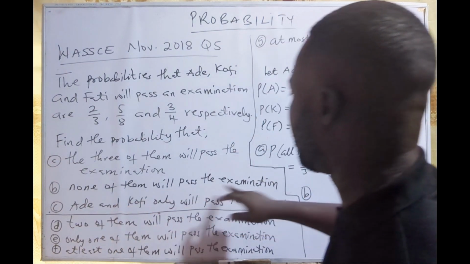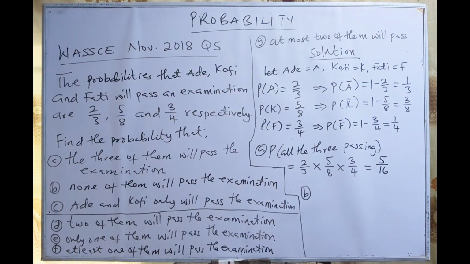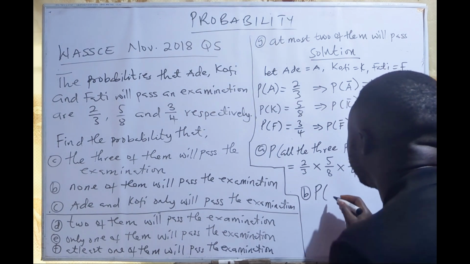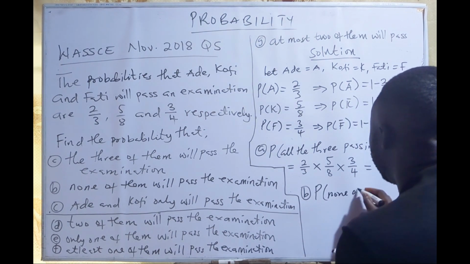Probability of none of them will pass the exams. If none of them will pass, then Kofi will not pass, Ade will not pass, and Fatih will not pass. So all the 3 are not going to pass.